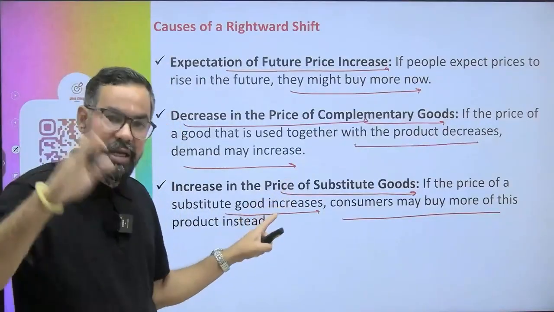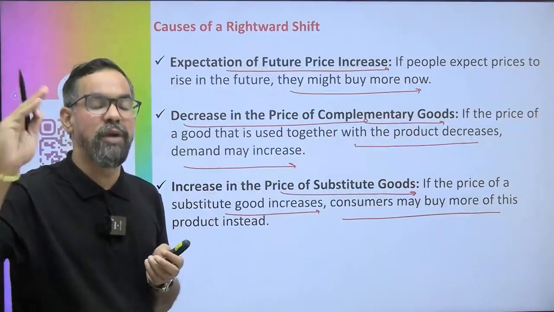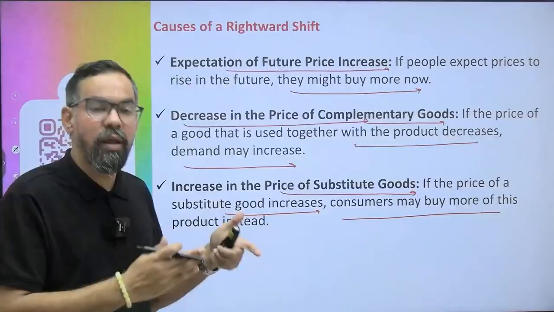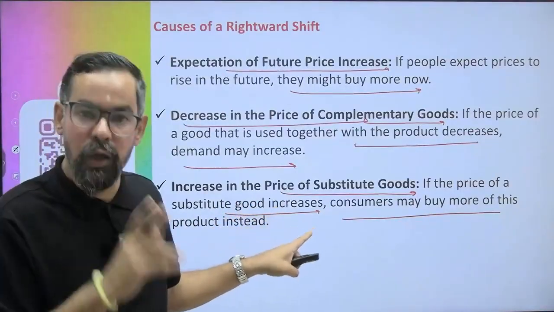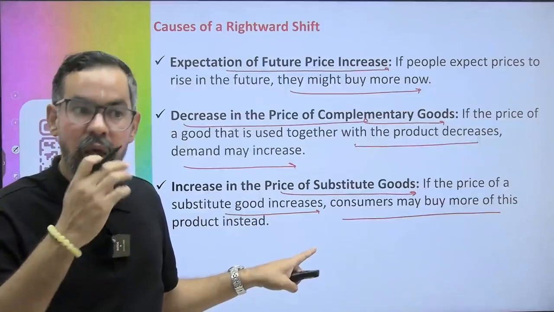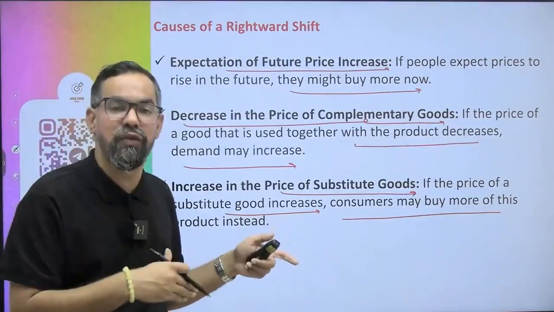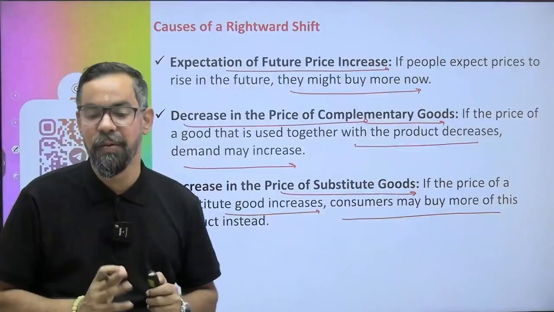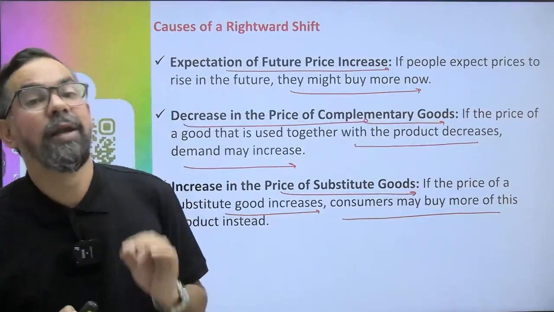If the price of the substitute decreases, say from 15 to 10, the quantity demanded for coffee will increase, because many people will shift from tea to coffee. So these are the factors which generally affect our demand schedule.